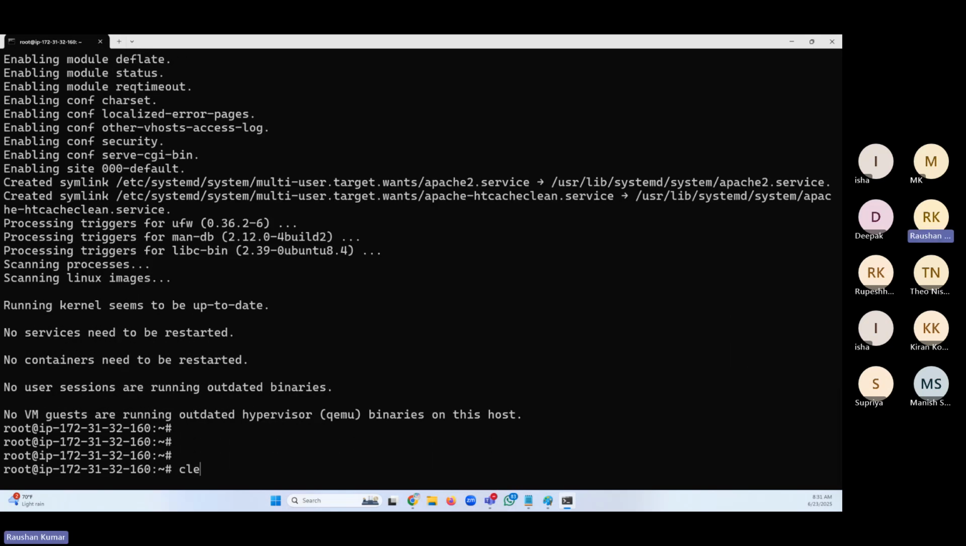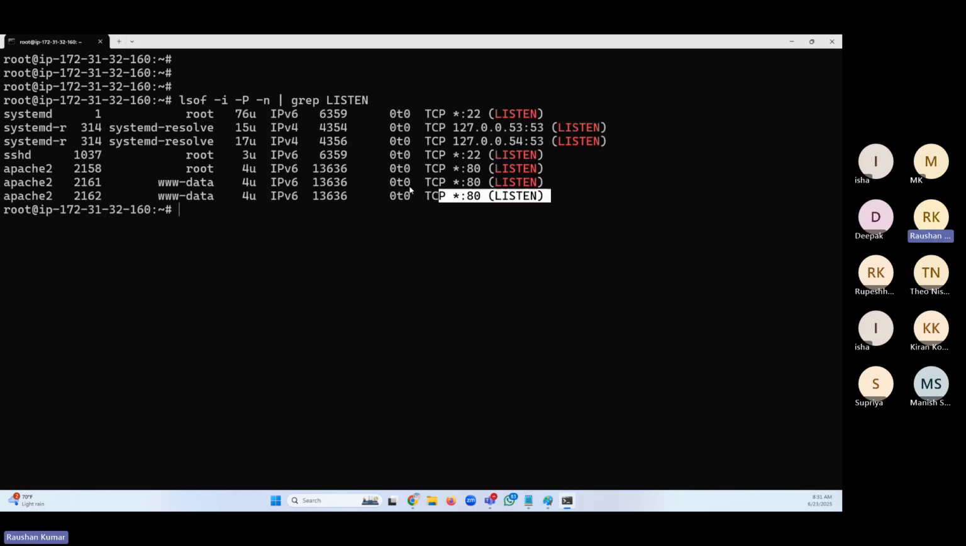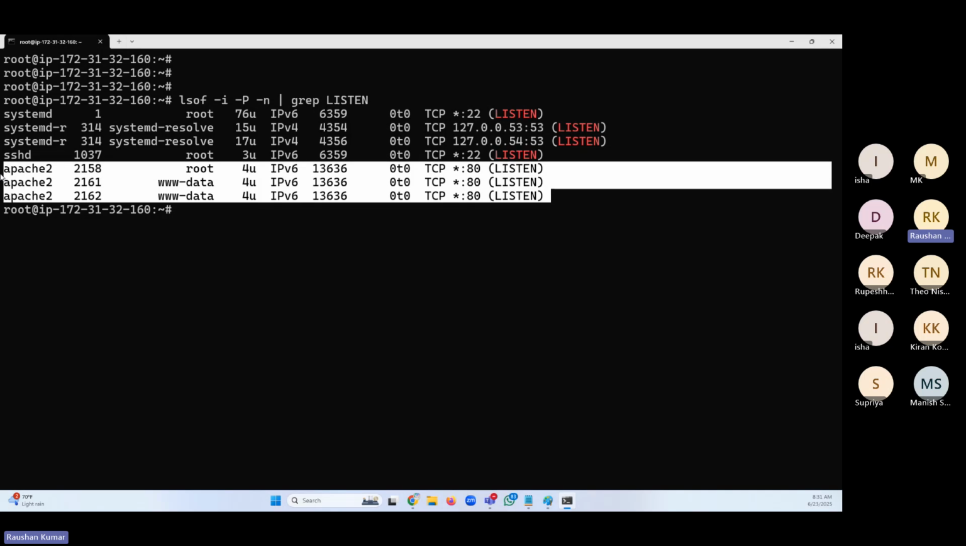Now we can check if it is really running. Can you use the same command? Yes, we're going to use the same command and check it. As you can see here, port 80. What is running? Apache 2 is running. It was not there before, and now it's there.